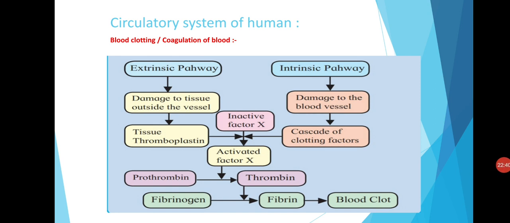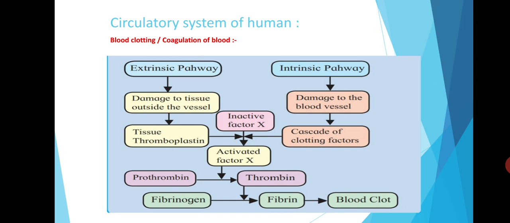See, these are the two pathways of coagulation of blood. Extrinsic pathway, damage to the tissue outside the vessels takes place, which can release the thromboplastin. In intrinsic pathway, damage to the blood vessel takes place, which can form the clotting factors.